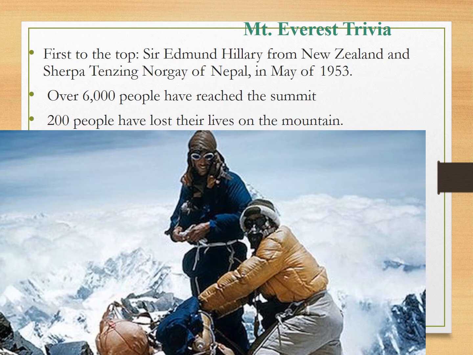Now, a little bit of Mount Everest trivia. The first people that we know made it to the top, and we highly doubt ancient people made it up there, was two guys. One of them was named Sir Edmund Hillary from New Zealand. He paid for it. And then his Sherpa, and Sherpa actually has a double meaning. It's the name of a people that live in this region, as well as the title of like guide up a mountain. So the Sherpa's name was Tenzing Norgay, and he did most of the work. And together, they summited the mountain in 1953.